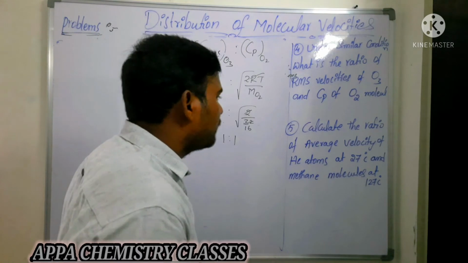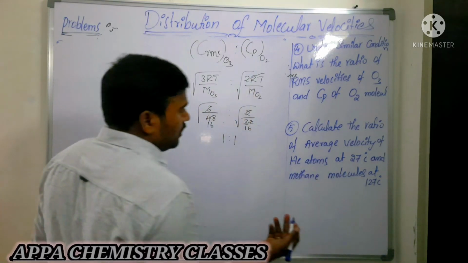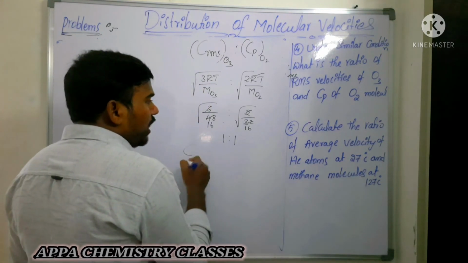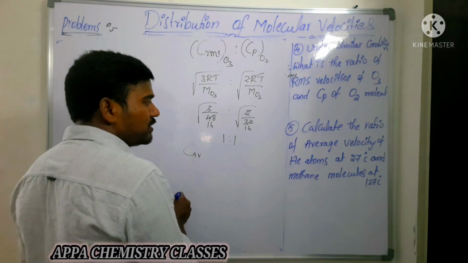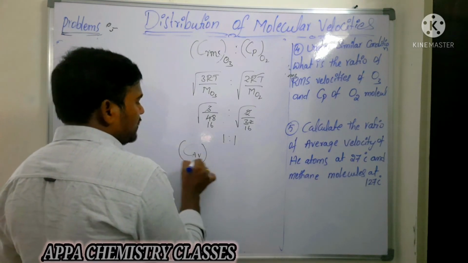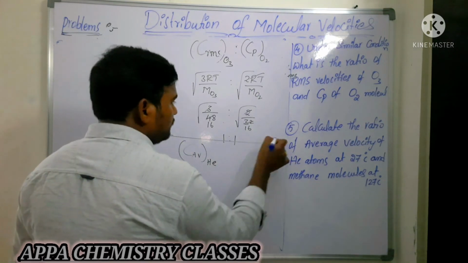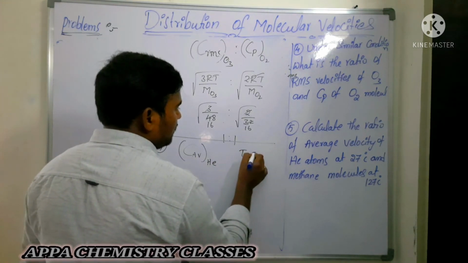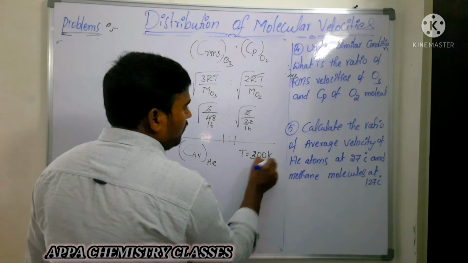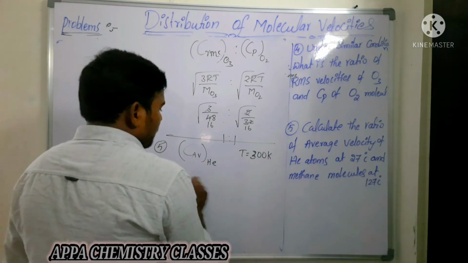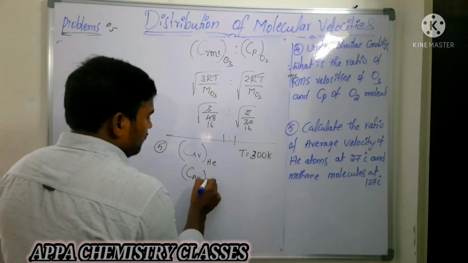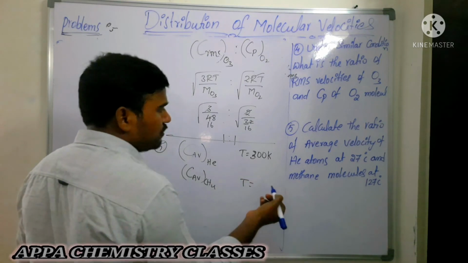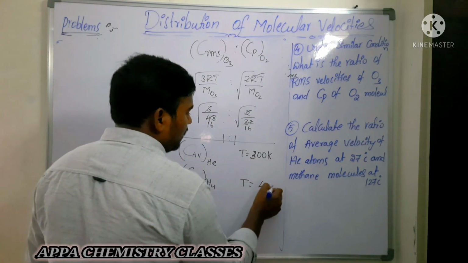Next, question number 5: calculate the ratio of average velocities of a helium atom at 27 degrees Celsius and a methane molecule at 127 degrees Celsius. For the helium atom at 27 degrees Celsius, T is 300 Kelvin. For methane, CH4, at 127 degrees Celsius, the temperature is 127 plus 273, that is nothing but 400 Kelvin.